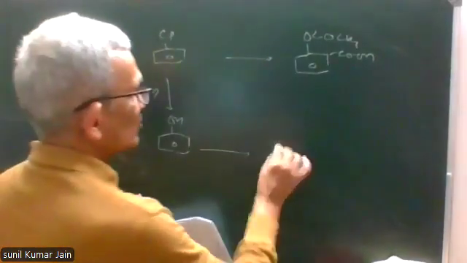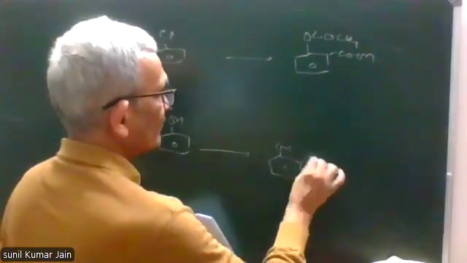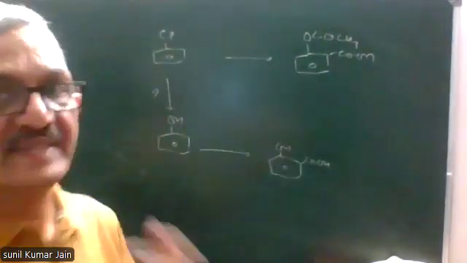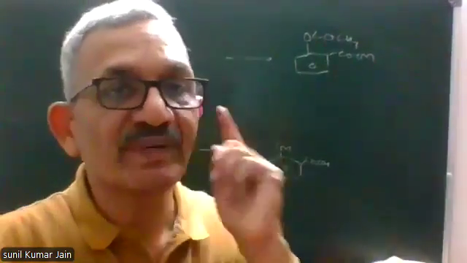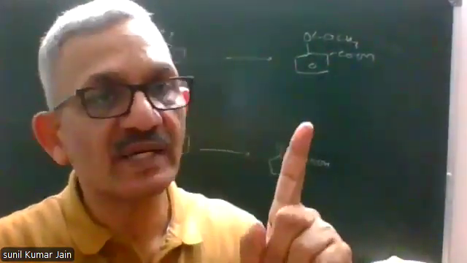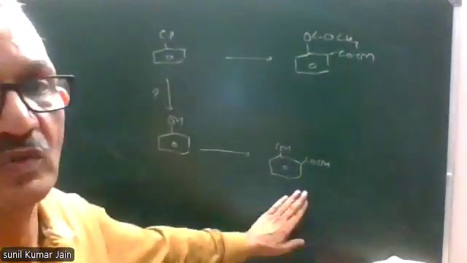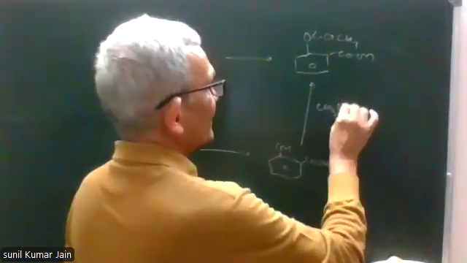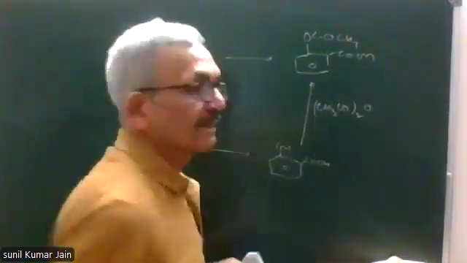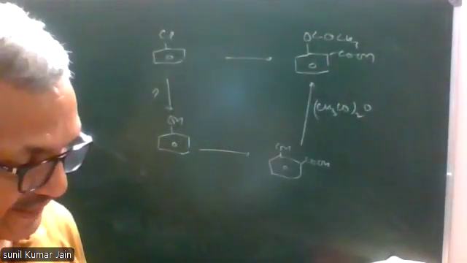Convert phenol into salicylic acid. Phenol into salicylic acid, you know two methods. One is Kolbe synthesis, or you can use Reimer-Tiemann reaction by using carbon tetrachloride. Any one of these can be used to convert phenol into salicylic acid. React this with acetic anhydride. Acetylation, you'll get the final product.